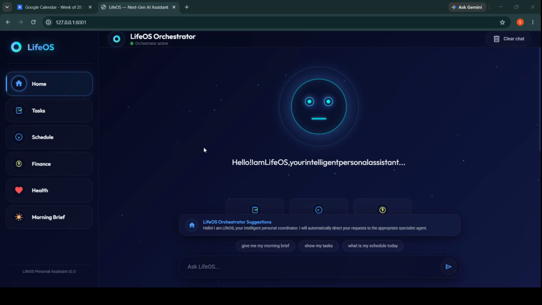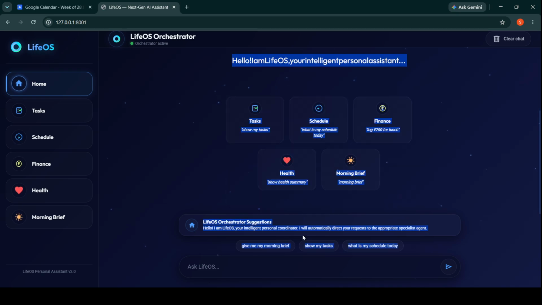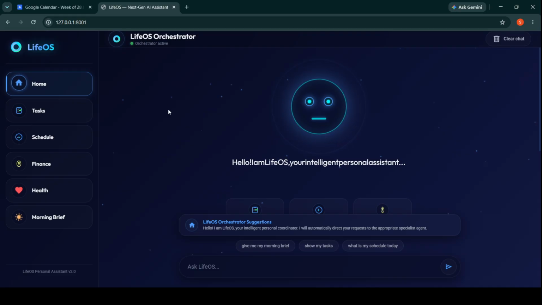I built LifeOS, an AI-powered personal life manager that uses the Google ADK multi-agent system to manage your tasks, schedule, finance, and health. So here is the interface of my project, and the project name is LifeOS Orchestrator. The orchestrator is the main agent that will analyze our query and hand it over to the specific agent. So these are my five sub-agents: task, schedule, finance, health, and monitoring.